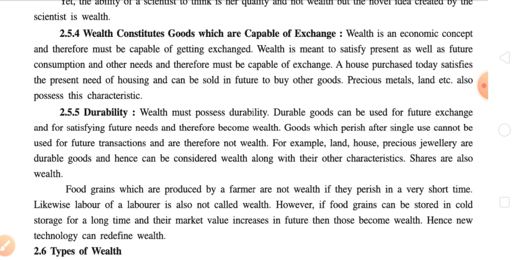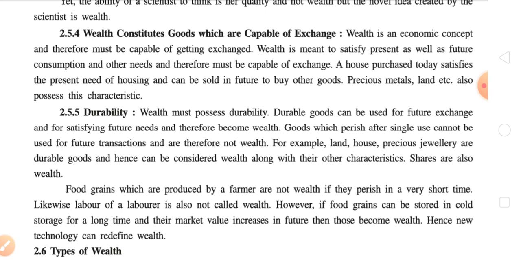But in future, when I sell that particular bracelet and get money in exchange for that gold ornament, then it becomes a wealth for me. So a wealth should be like that: it satisfies the present as well as future demand, and the same happens in the case of a house.